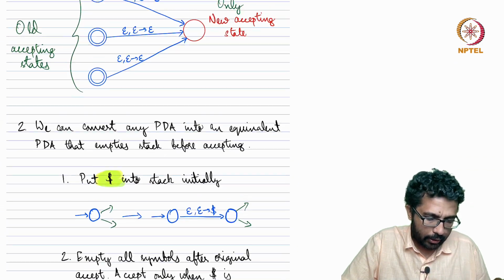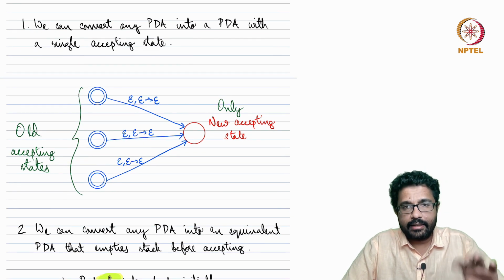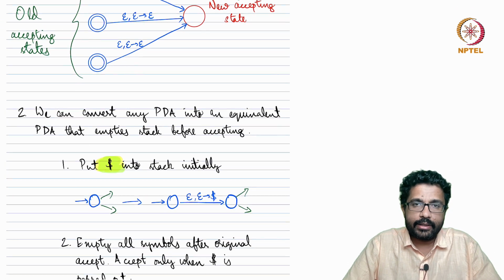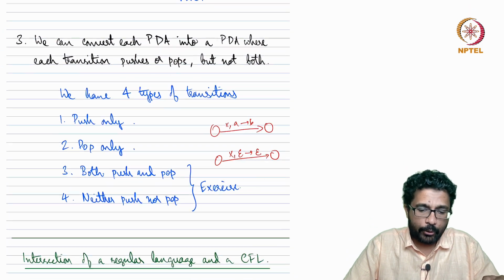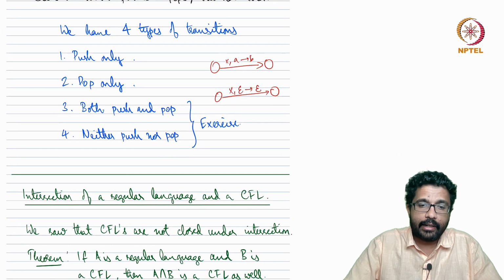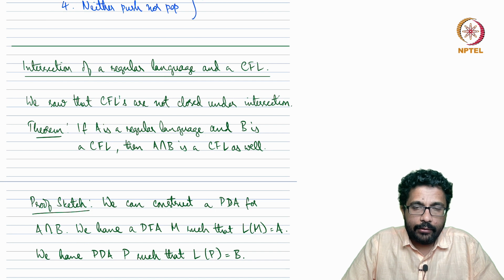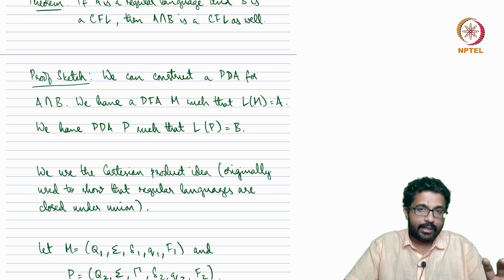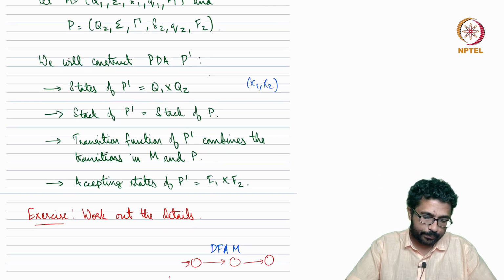So we saw these three modifications of the PDA. We can do these modifications, but it will still be equivalent to the original PDA. We can convert it into a single accepting state. We can convert it into a PDA that empties its stack upon accepting. We can convert it into a PDA where every transition includes a push or a pop, but not both. And then we said that if A is regular and B is context free, then A intersection B is necessarily context free, and we gave a sketch of the proof. I suggest you work out the details of the proof.